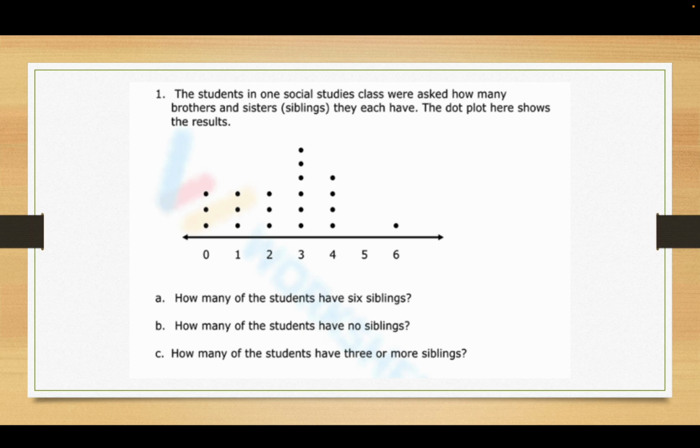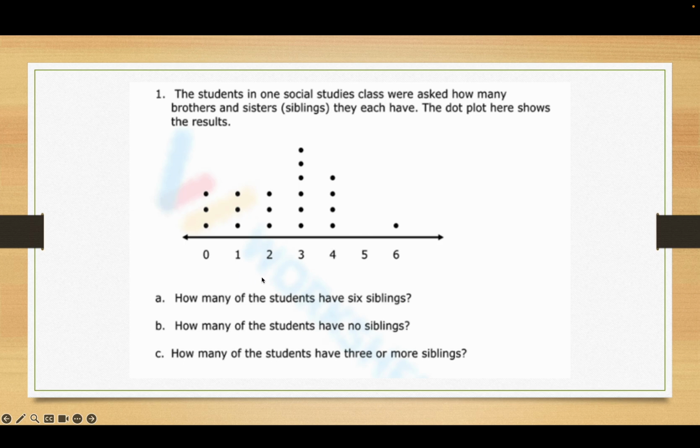Try this dot plot problem with a set of problems. Okay, students in a social studies class were asked how many brothers and sisters they each have. The dot plot shows the results. So in other words, interpreting this correctly, there are 3 that have no brothers or sisters. There are 3 in the class that have 1, 3 that have 2, 6 that have 3, 4 that have 4, nobody has 5, and 1 that has 6.